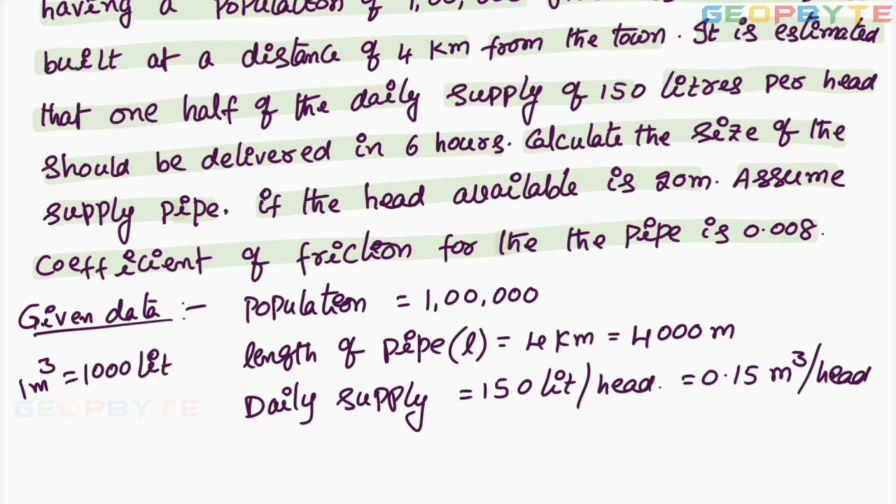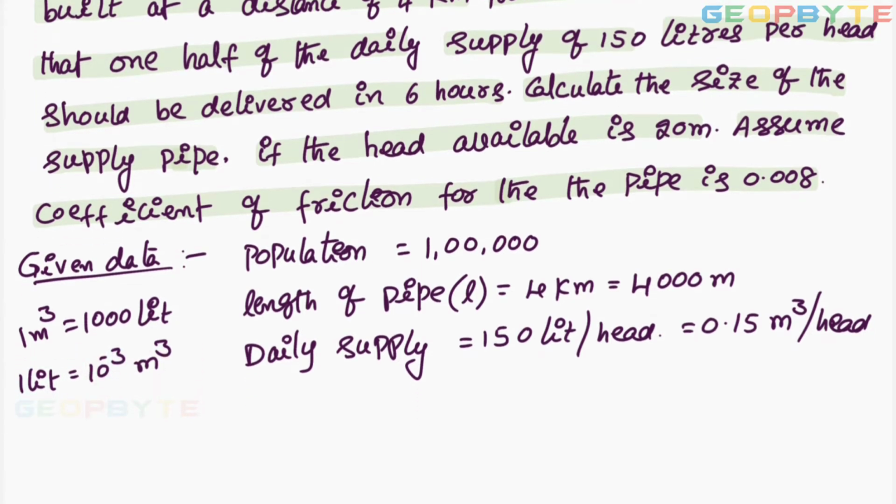From that, 1 liter equal to 1 by 1000 meter cube, that is 10 power minus 3 meter cube. Next, per head 0.15 meter cube of water to be supplied.